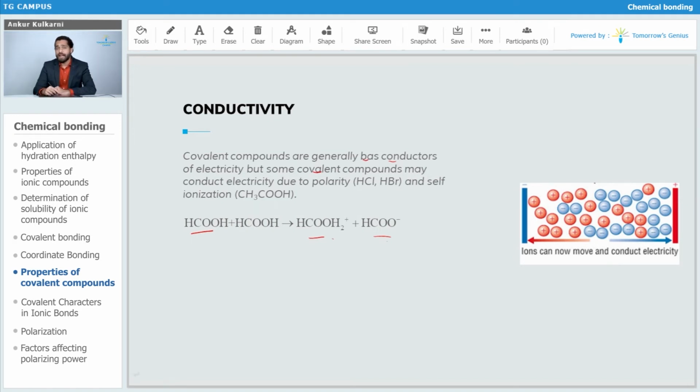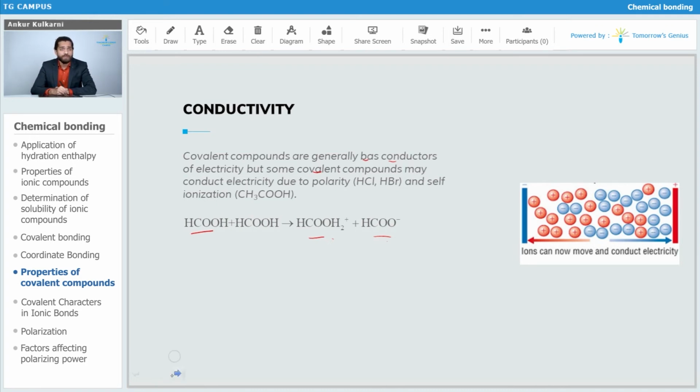So we have discussed that covalent compounds cannot conduct electricity, but yes, there are some exceptions, like acetic acid, which can conduct electricity. Ionic compounds conduct electricity due to the formation of cations and anions, but in covalent compounds there are very few cases where this happens, correct?